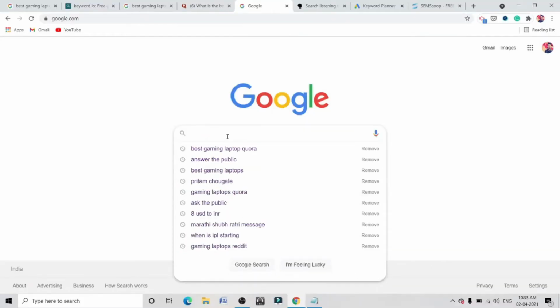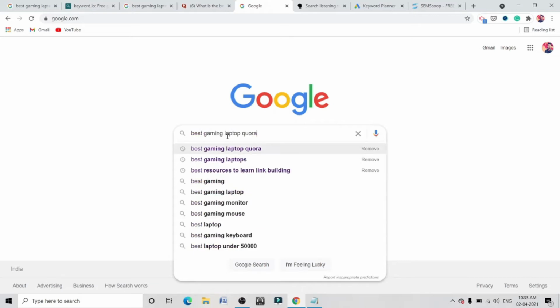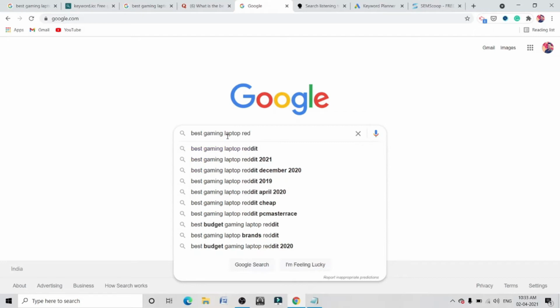Let me show you how you can make use of Reddit to find the long tail keywords. Inside Google again, type your topic name and add Reddit. You can also go year wise if you want to be more specific.